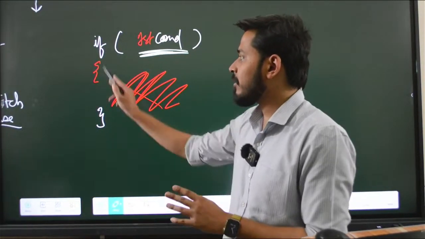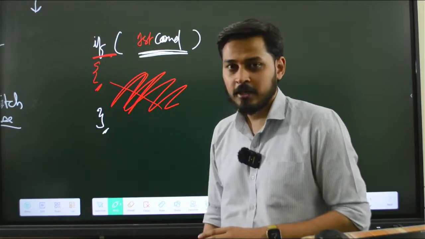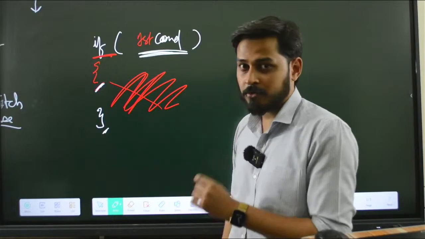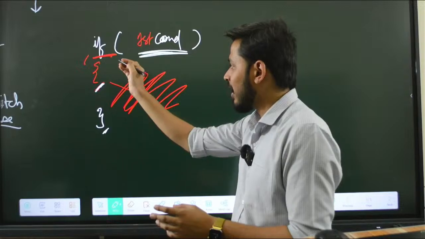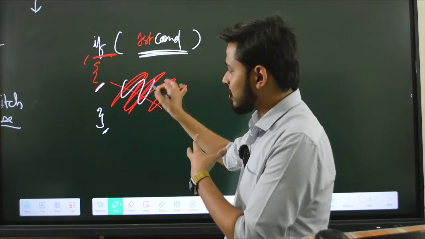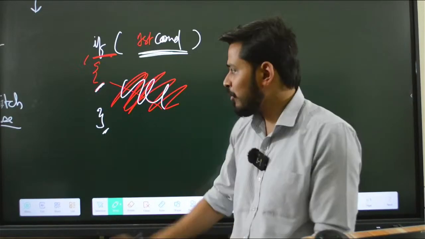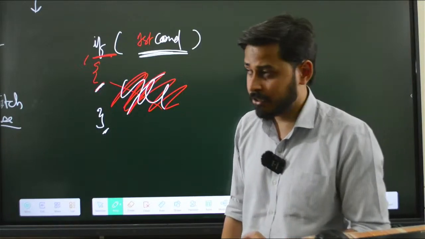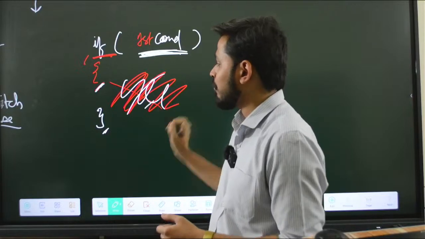So you see that when I said if, after if I started with the curly braces open, and then I said curly braces close. So curly braces open tells me that this is the start of this particular block. We will call it the if block, and whatever is written inside this if block will get executed, and then the job will be done, whatever job is mentioned here in this particular if statement. I hope you are able to understand what I am exactly saying. So here, depending upon the condition, the body is executed.